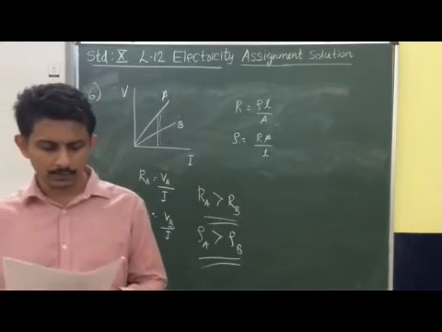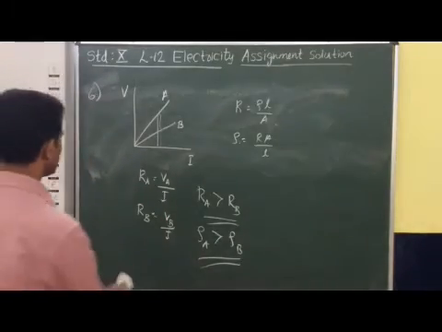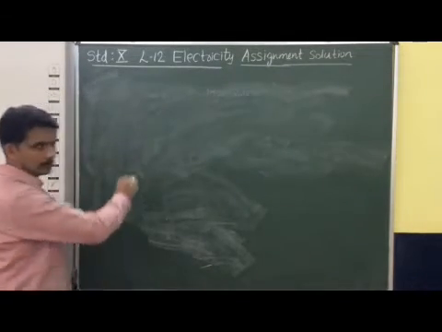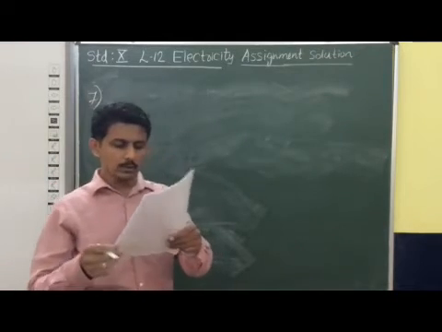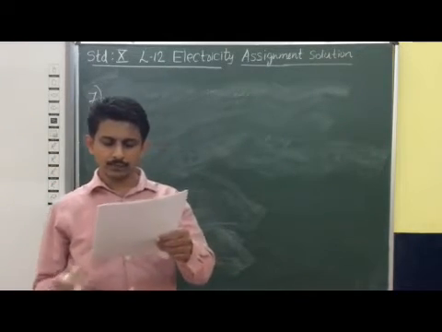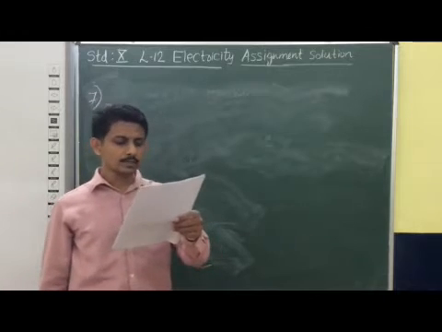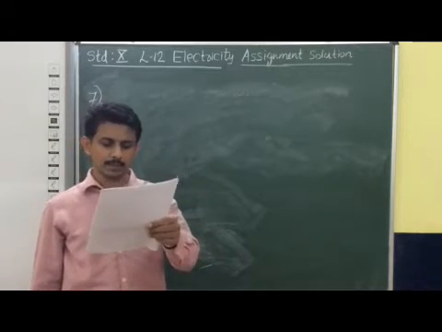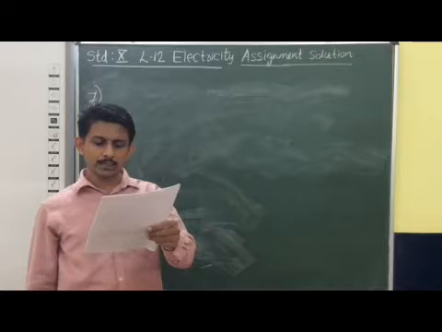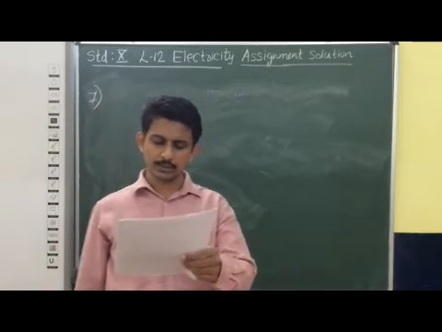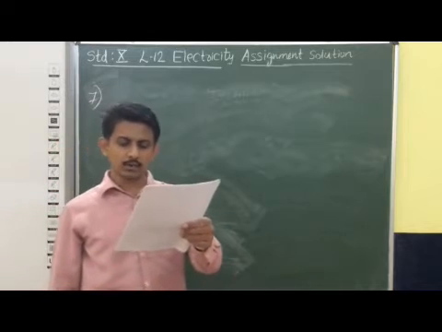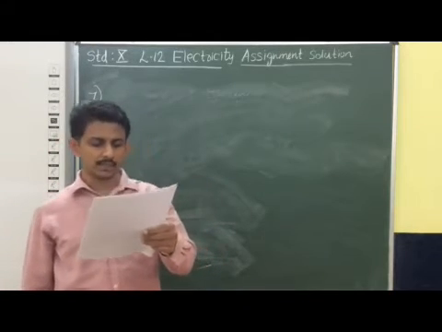Now we can consider question number 7. State Ohm's law, write the necessary condition for its validity, and how is this law verified experimentally. What will be the nature of the graph between the potential difference and the current for this conductor, and name the physical quantity that can be obtained from this graph.